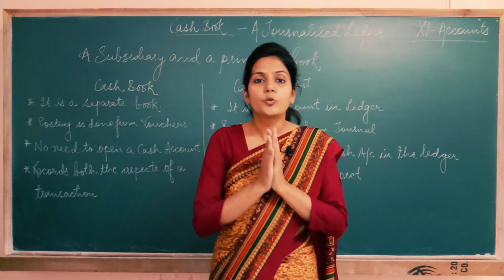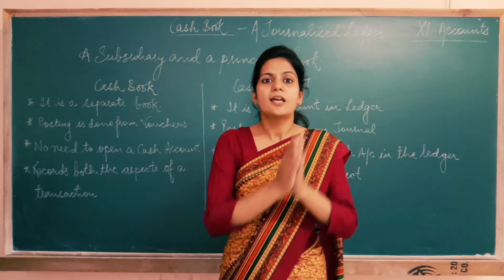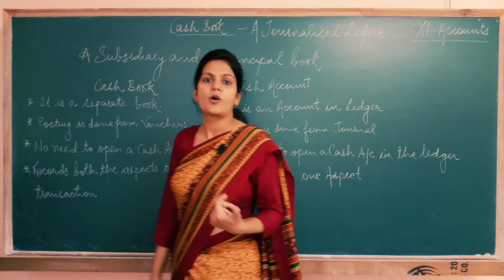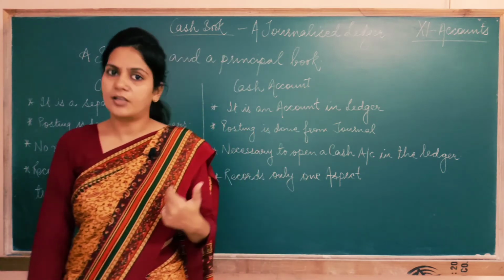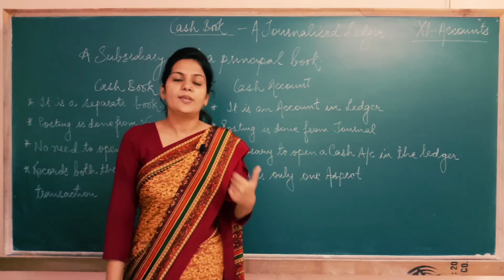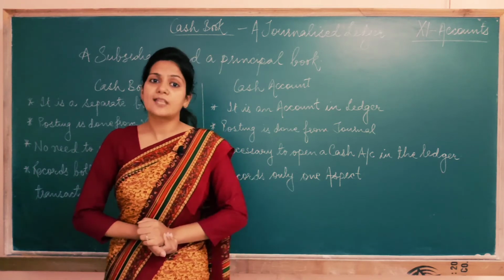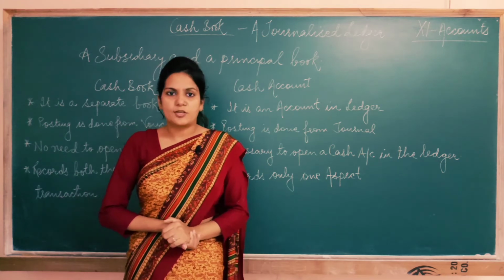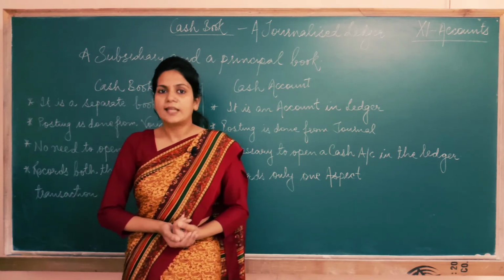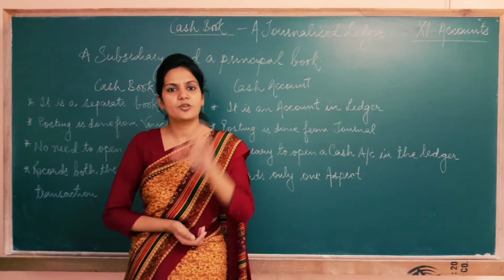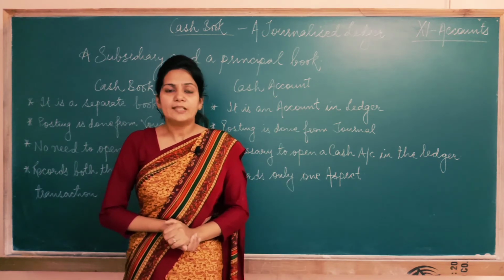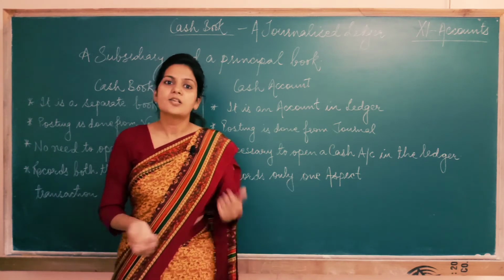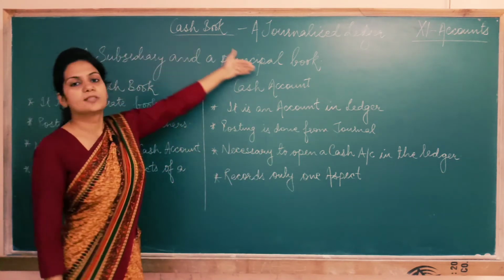See, when you learned how to prepare a purchase book, you prepared one purchase account also. I told you how to frame entries from the purchase book and how to make various ledger accounts. It means that even if you were making a purchase book, you were still making one purchase account in the ledger. But in case of cash book, if I am preparing a cash book, I don't have to make a separate cash account in the ledger. So cash book itself becomes a book of final entry, just like ledger. So we call cash book a principal book also.